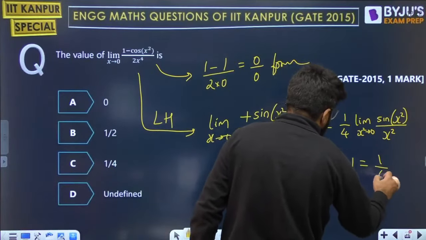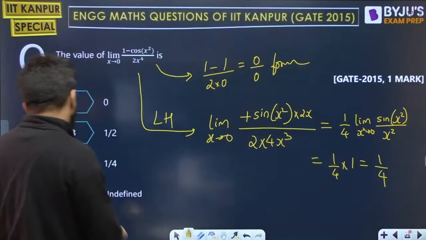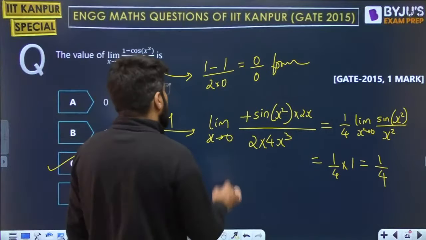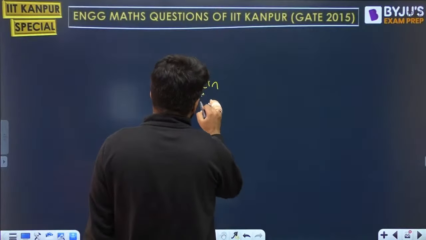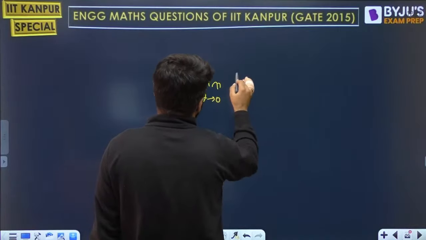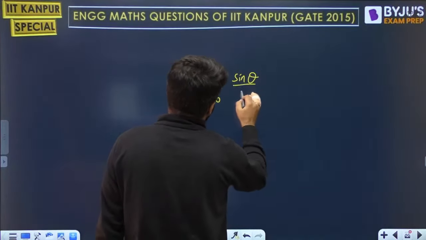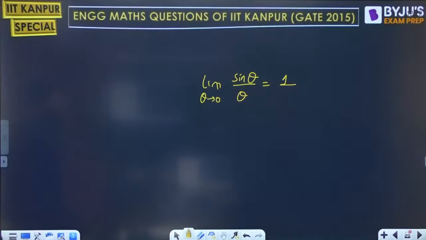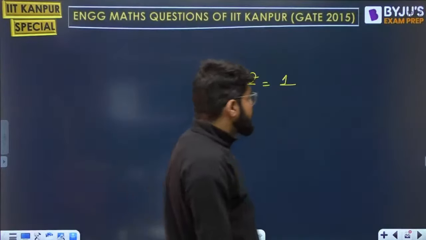So your answer is 1 by 4 directly. Your answer is 1 by 4, option number C. One of the very common limits: as theta tends to 0, sine theta by theta is always 1. Standard common limit. Okay, chalo, next one.